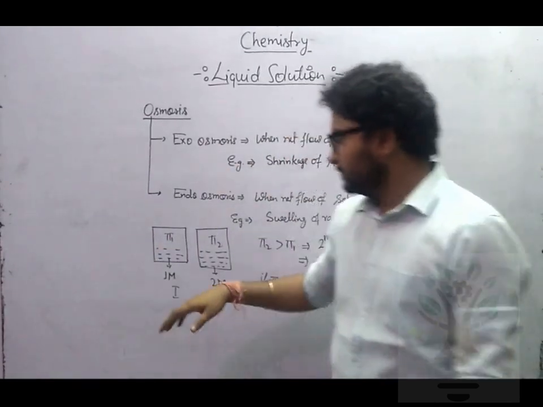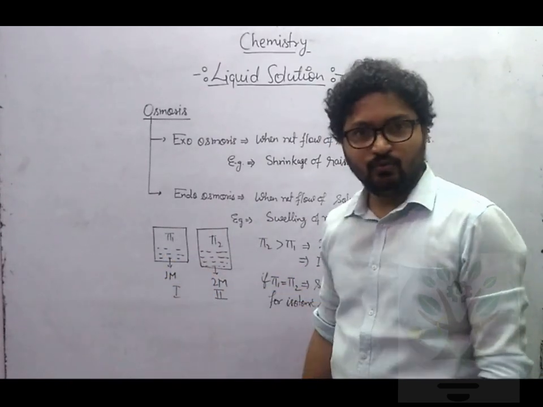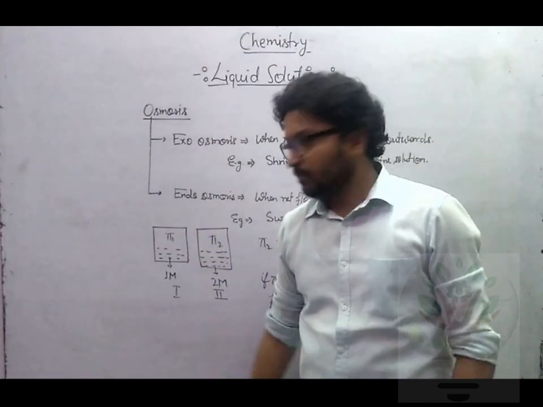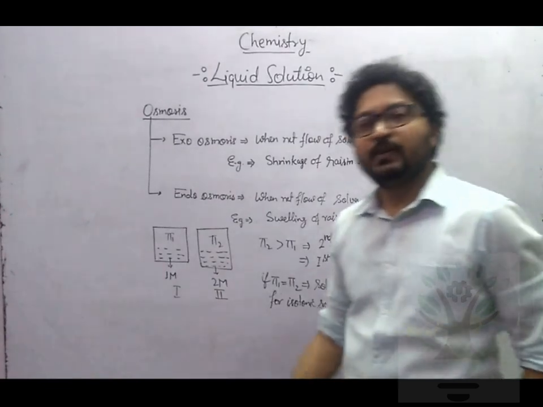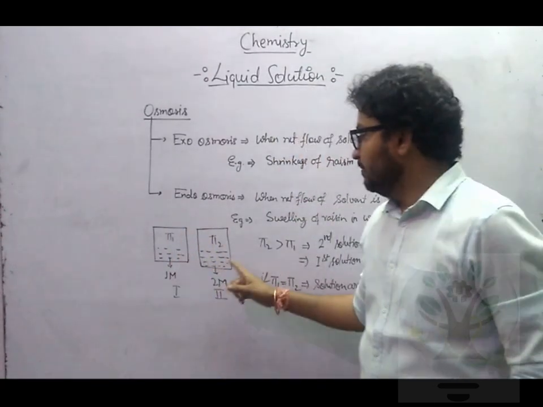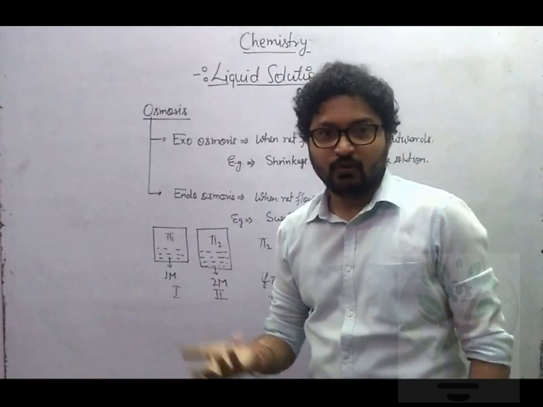Now let's consider two solutions. Let's say this is 1 molar and this is 2 molar. Pi 1 and pi 2 are the osmotic pressures of these two. Who will be more, pi 1 or pi 2? Pi 2 will be greater than pi 1. Why? Because I hope you remember osmotic pressure is directly proportional to moles of solute.